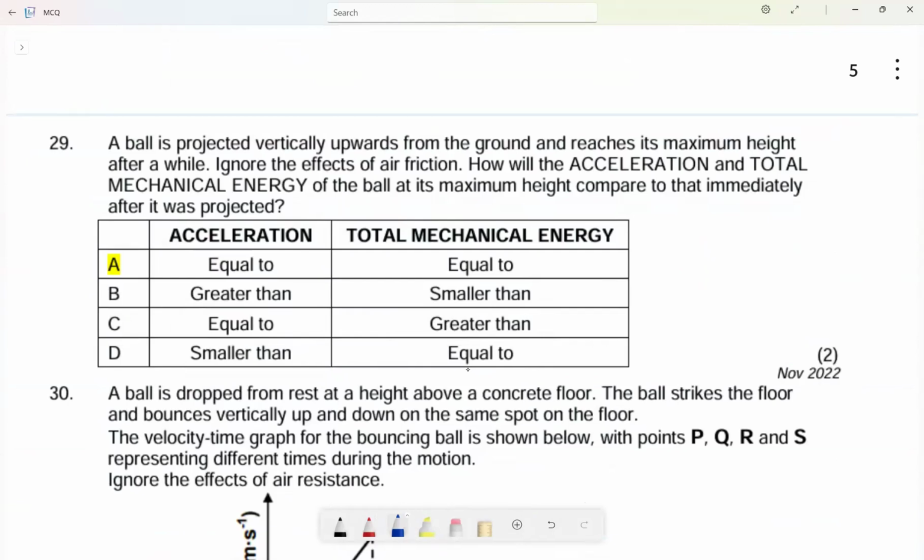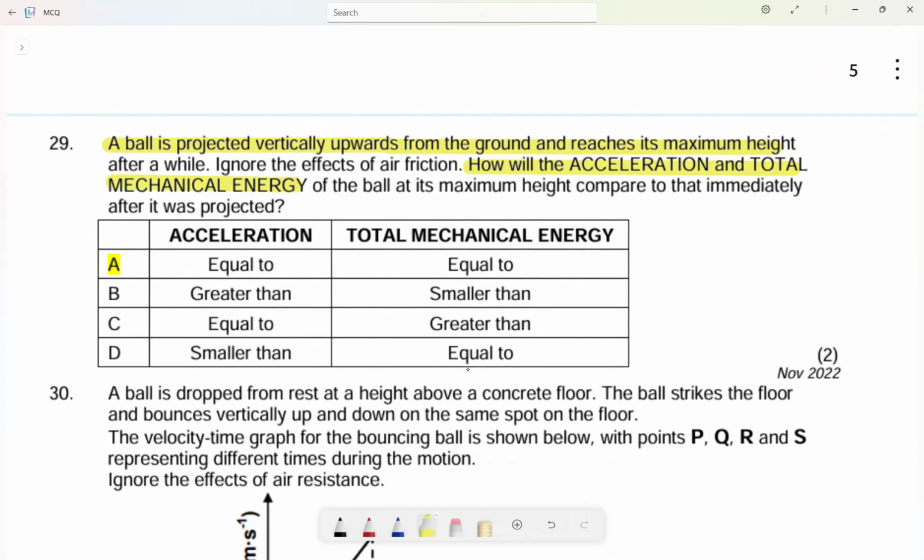29. On 29, I'm not sure if they already gave us an answer or what, but let's check. A ball is projected vertically upwards from the ground, and reaches its maximum height after a while. Ignore the effect of air friction. How will the acceleration and the total mechanical energy... Remember, total mechanical energy is conserved because why?